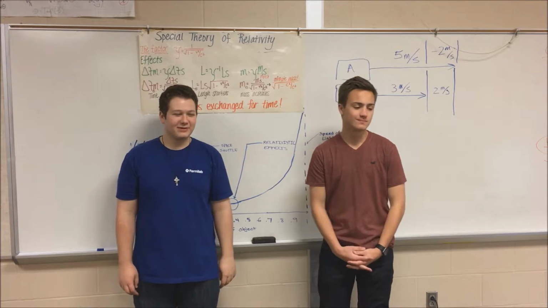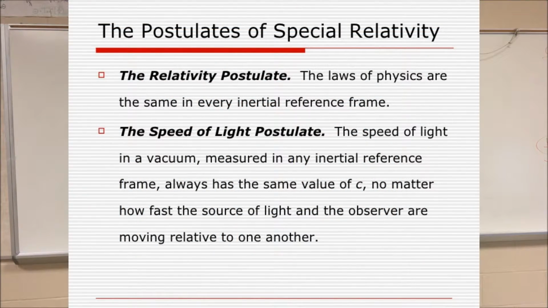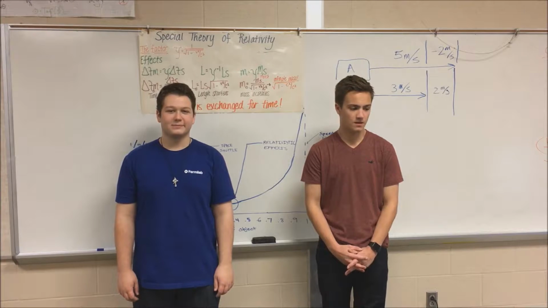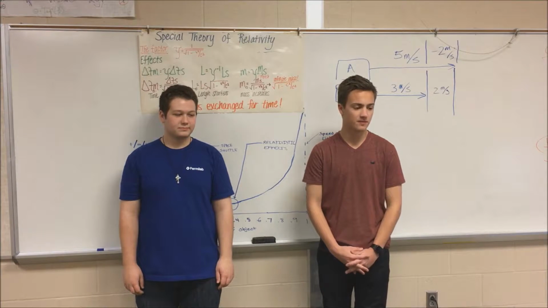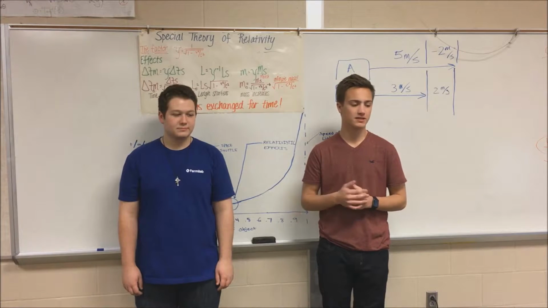The special theory of relativity has two postulates. The first is that the laws of physics are the same from all frames of reference. The second is that the speed of light is the same from all frames of reference. This further separates Einstein's theories from Newton's theories. The first postulate is very simple. No matter what frame of reference an observer is in, the laws of physics remain the same.